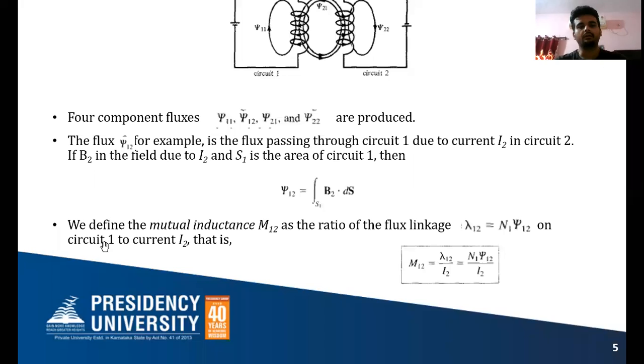So, M12 equals lambda12 by I2. This is mutual inductance. I told you the formula for inductance: the ratio of flux linkage by current. In self-inductance it was lambda1 by I1 or lambda2 by I2, but here it is mutual. So M12 equals lambda12 by I2, or N1 Psi12 by I2.